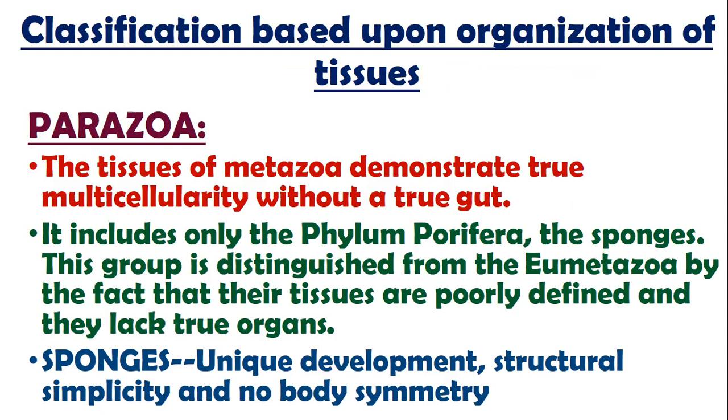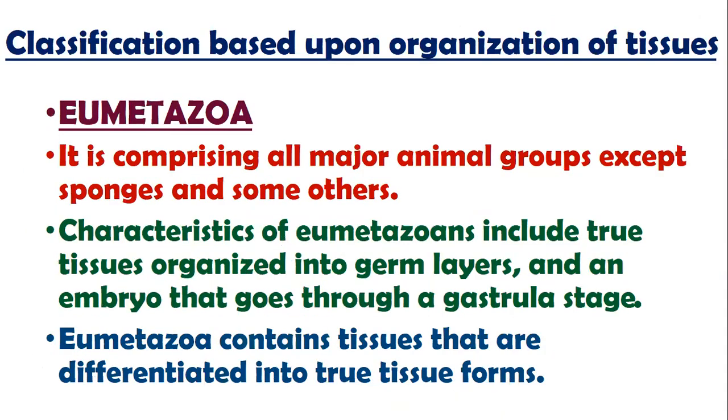And sponges have unique development. It means the method through which the rest of the groups have developed, they have a unique, different pattern of development, and their structure is so simple, which is not present in the rest of the organisms. And their body is not symmetrical as well. So symmetry we will discuss later. Now come to the next group, that is called Eumetazoa. In Eumetazoa, these are called the multicellular true metazoans with multicellular organs, different complex tissue structures and specialized tissue.